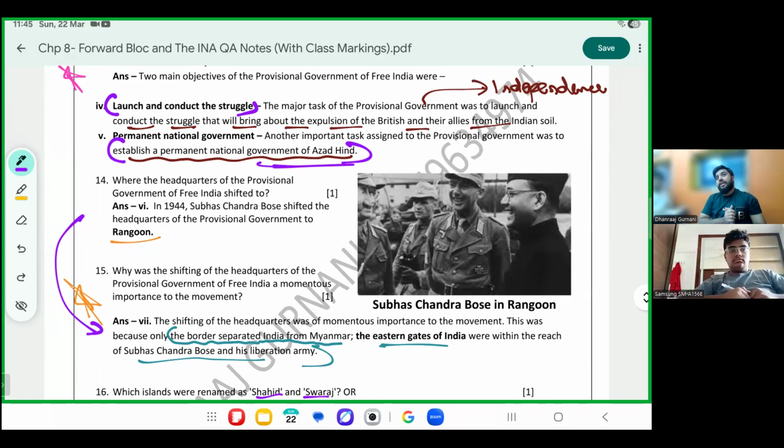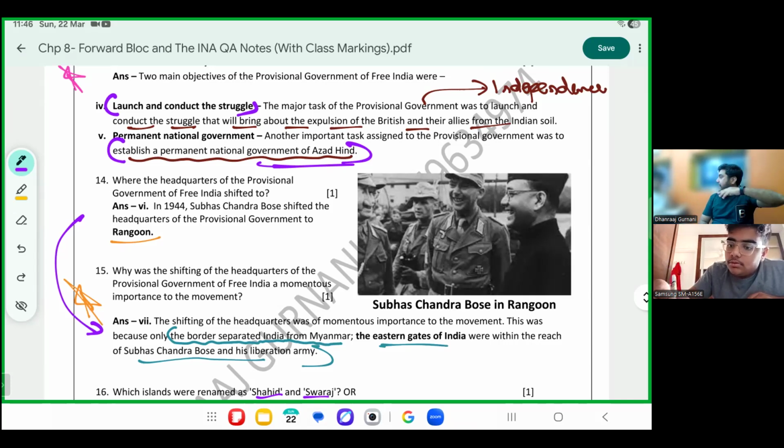The eastern gate of India was now within the reach of the provincial government, within the reach of Bose, within the reach of INA. The army is also just waiting at the door. The government is also just waiting at the door.